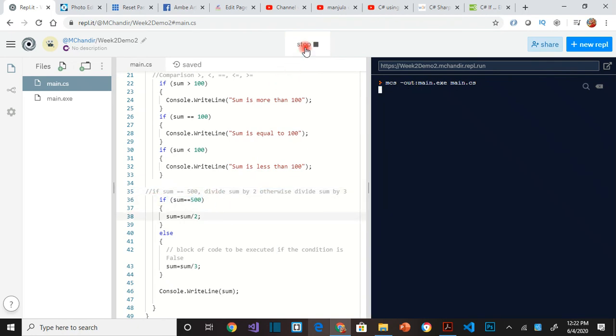Let's run this code. So if I give 500, 500 and 0, sum is more than 100 and 500 divided by 2 became 250. So that is what happened. So now line 38 got executed. So I got 250. Now let's say